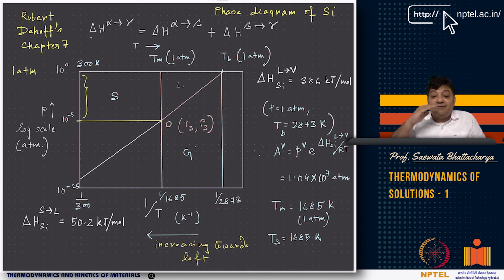As you can see, we have taken a baseline of 1 atmosphere and we are looking at pressures that are lower. As we know, the triple point, where solid, liquid and gas coexist, will always shift to lower pressures. You can think of any other example and repeat the same idea, and you will see that the triple point in most pure substances always shifts towards lower pressures near the melting point.